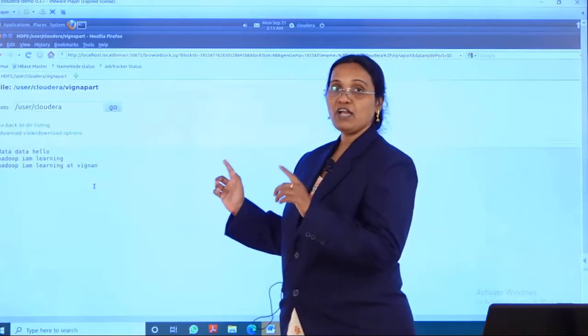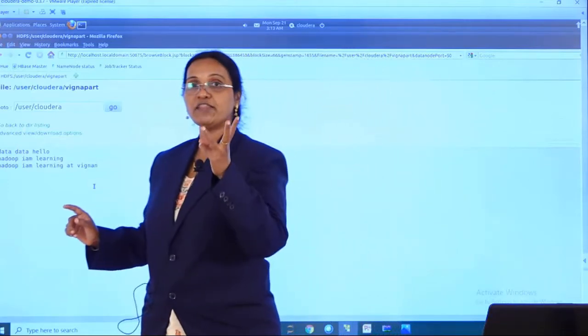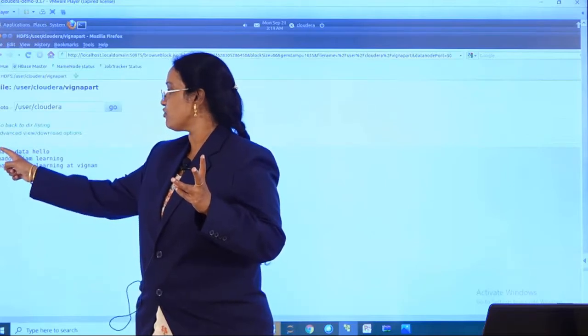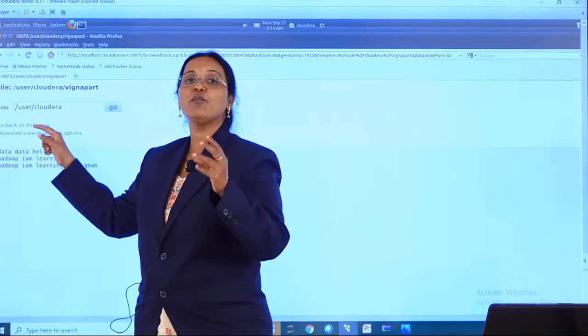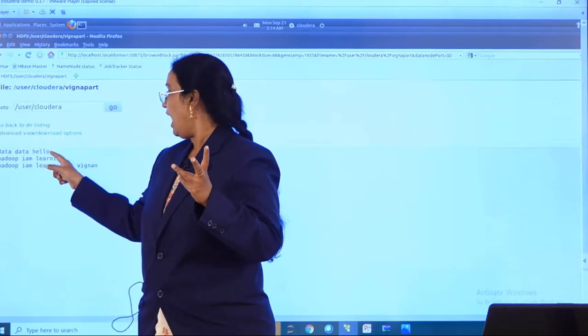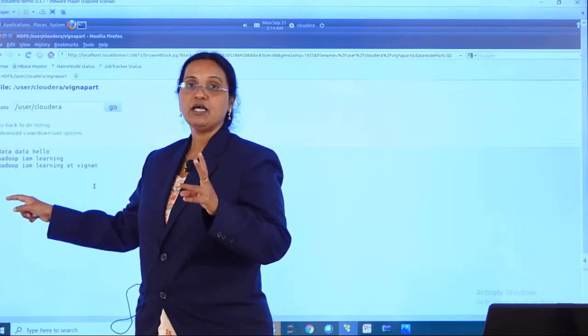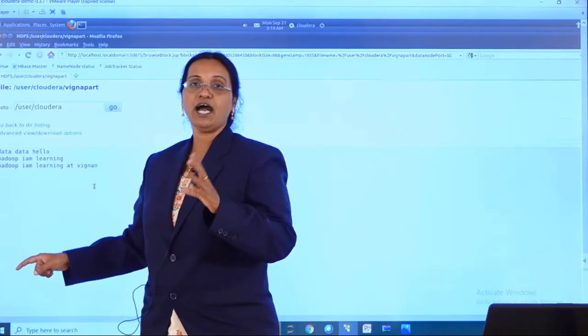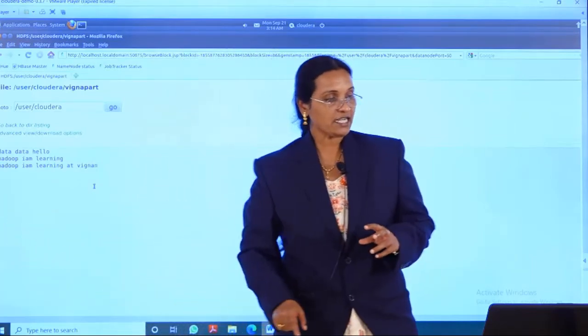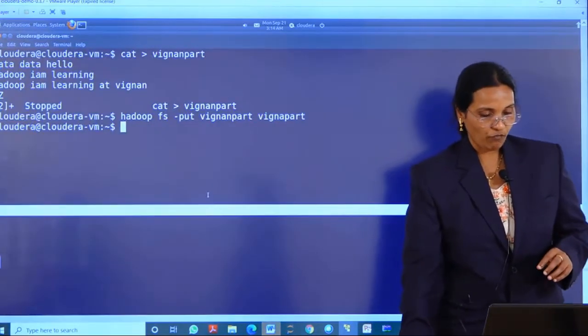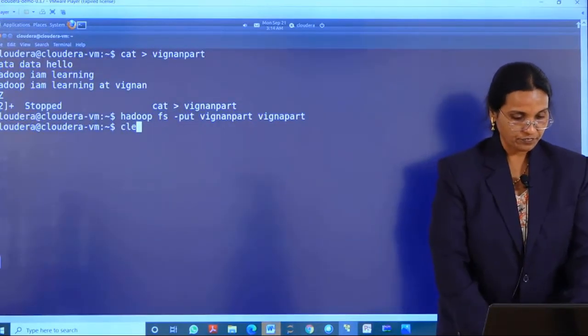Now my jar file is going to create 3 partitions. In one partition all the data words will be there, and how many times the data word is there. How many times the Hadoop word is there will be in another partition, and the remaining words will be in another partition. Now let us run the jar file.